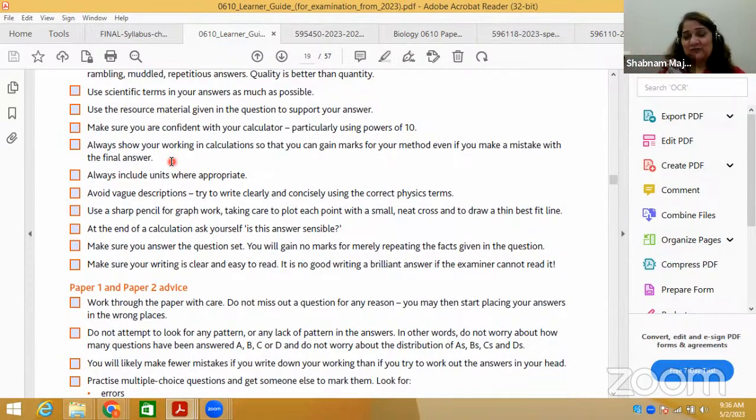There is a paper I'm going to show you, the latest 2023 paper, in which biology and chemistry have questions that are common for ATP as well as for the theory paper. There is a question on pollen grains germinating when you immerse them in different sucrose solutions, and there is a calculation part as well.